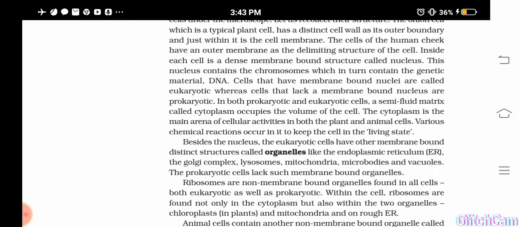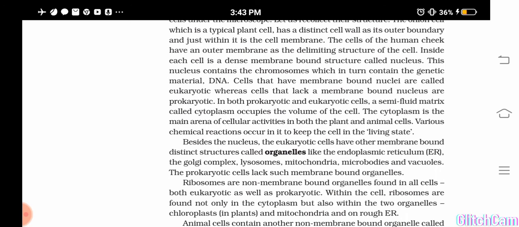And these chromosomes will be formed just before the cell is going to be divided. Okay, at that time what happened? This chromatin network, they condense to form chromosomes. So chromosomes or chromatin network contains what? DNA.